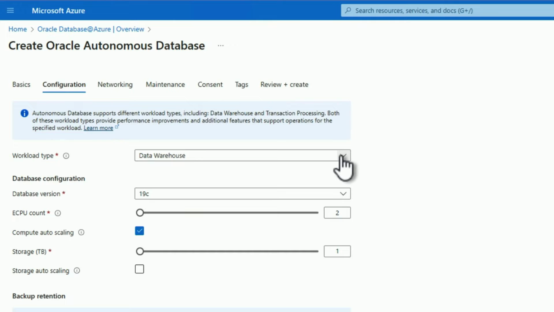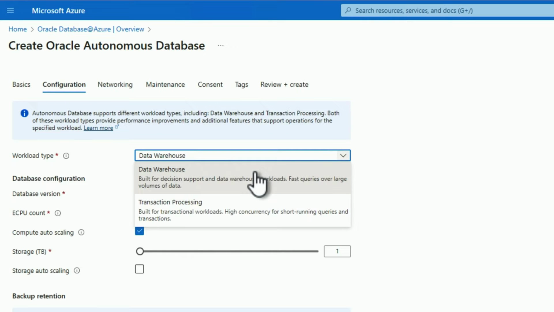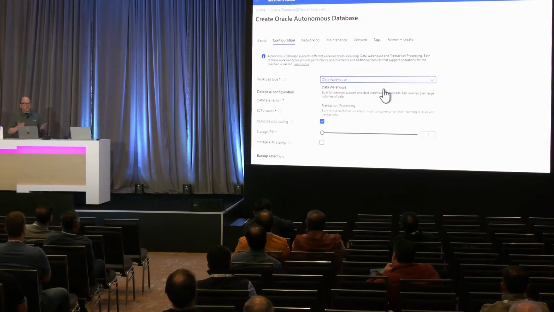And there's different types of options. So what's the intent of this database? Well, I'm going to be using this one actually for transaction processing and mixed workloads, but you could also deploy a database that's tuned for data warehousing. You decide. It's the same Oracle database. It's exactly the same. It's just tuned a little bit differently.